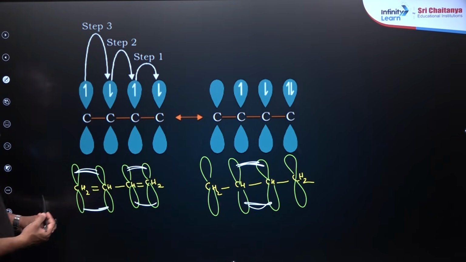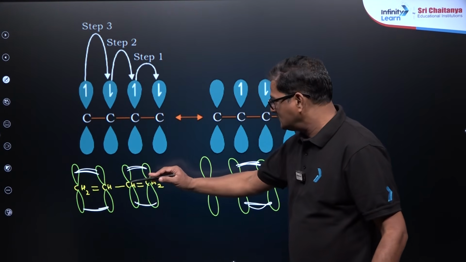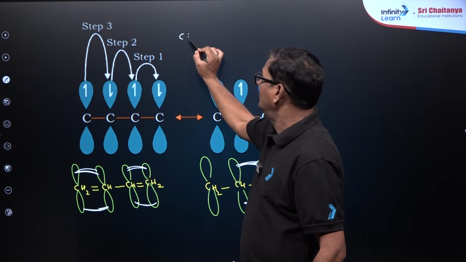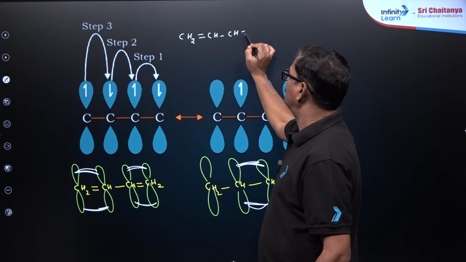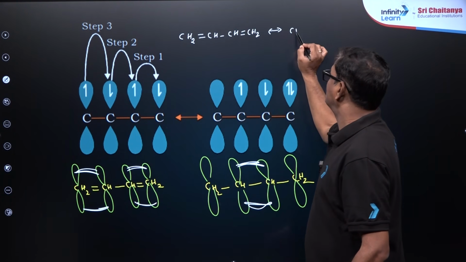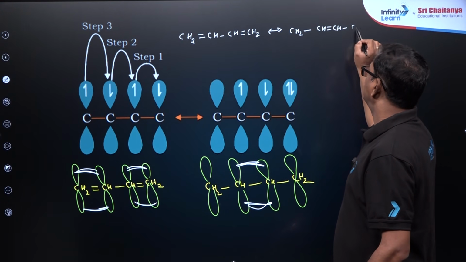So this is what is called delocalization. In this delocalization, this structure and this structure are written in the Lewis way. So CH2 double bond CH and CH double bond CH2. It can be written with another structure, CH2, CH double bond CH and CH2.